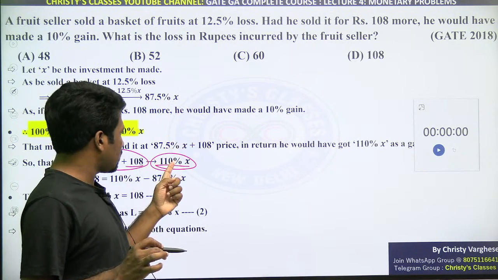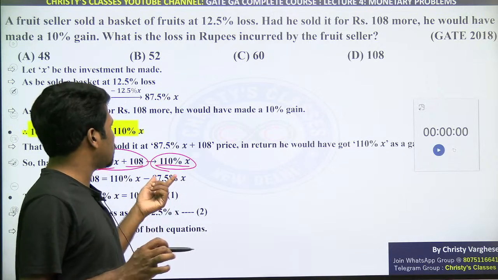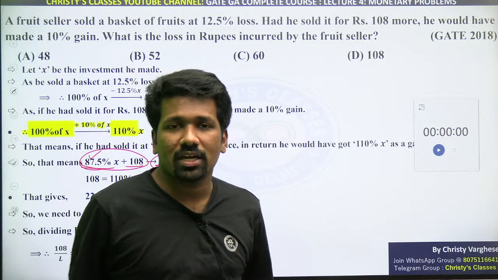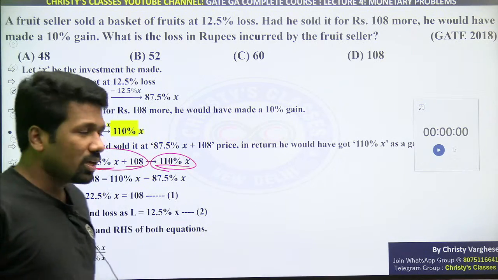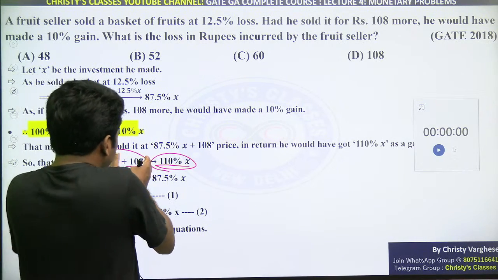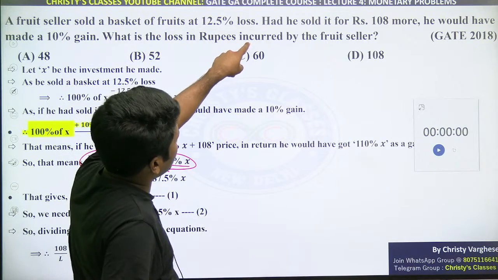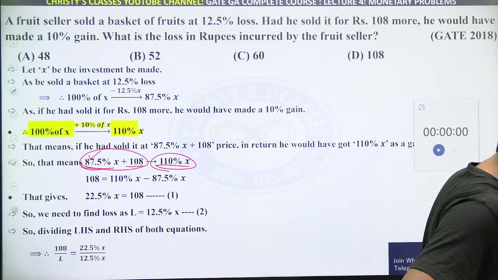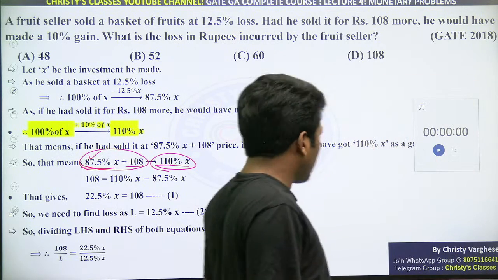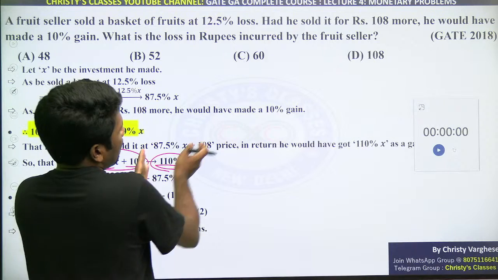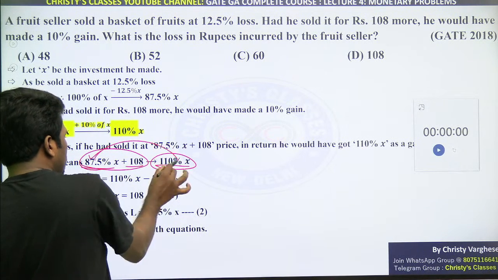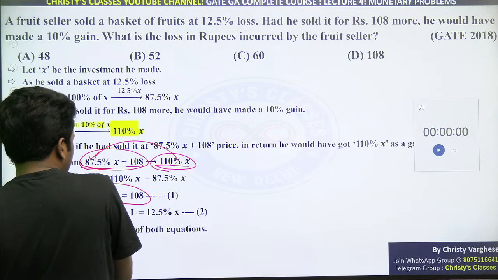But a hypothetical situation or an imaginary situation where 10% profit, matlab x का 10% extra, 110% of x. ये दोनों money के बीच में 108 rupees है. Where it is written, had he sold it for 108 more. That initial money के साथ 108 add किया तो final वो imaginary situation वाला selling price मिलेगा. And then take this to right side and then you can write like this.